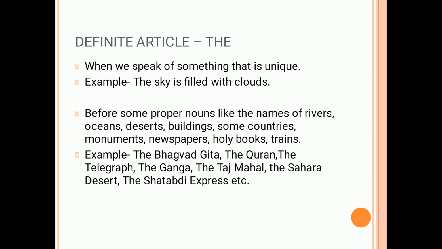We use the article the before some proper nouns as well, like the names of rivers, oceans, deserts, buildings, countries, monuments, newspapers, holy books, trains, etc. For example, the Bhagavad Gita, the Quran, the Bible, the Telegraph. The Telegraph is the name of a newspaper. The Ganga, the Taj Mahal, the Sahara Desert, the Shatabdi Express, etc.